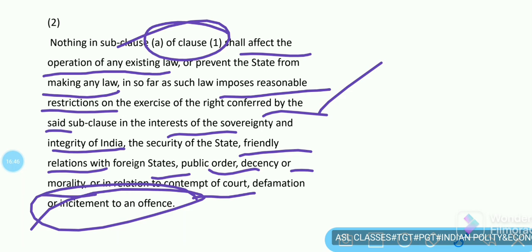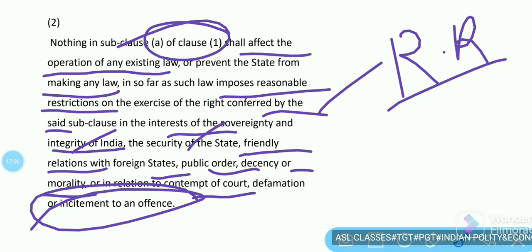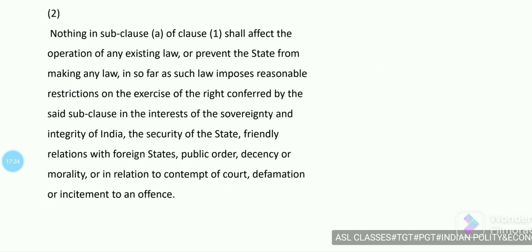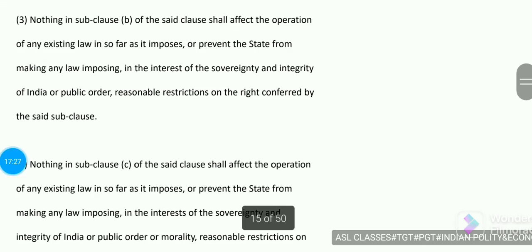It means that if a state considers that a person is doing any kind of action against the integrity of India, security of the state, or friendly relationship with foreign states, then they can impose certain reasonable restrictions on that person if they are found to do a derogatory activity, or an activity considered to be against one's interest. So next says that these all are reasonable restrictions.